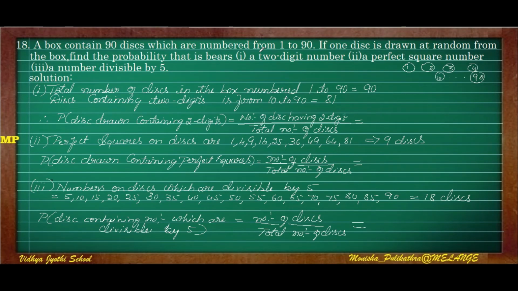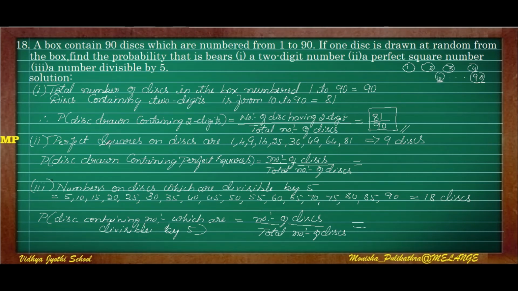The total number of discs, as they have given, is 90. So the total number of possible events will be 90. And discs containing a 2-digit number are from 10 to 90. So from number 10 to number 90, there are 81 numbers. So the probability of a disc drawn containing a 2-digit number is the number of discs having a 2-digit number, 81, out of the total number of discs, 90. This is the answer for the first question.